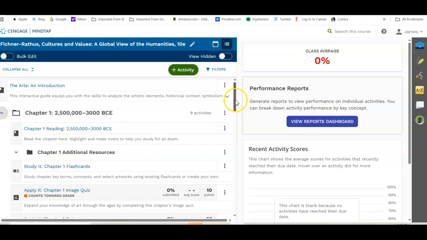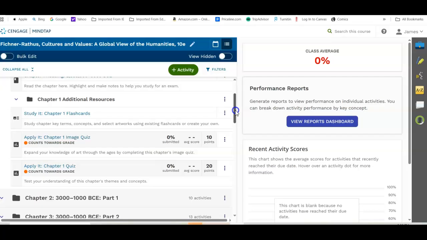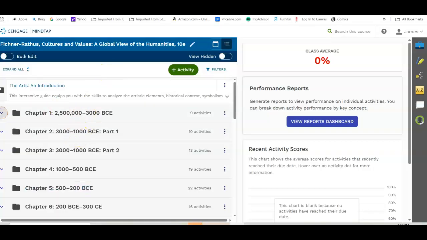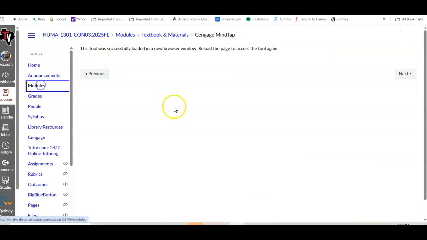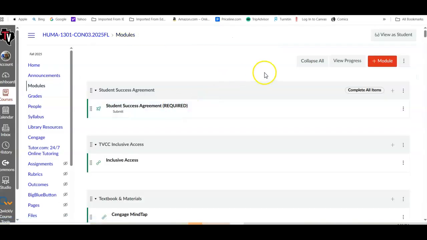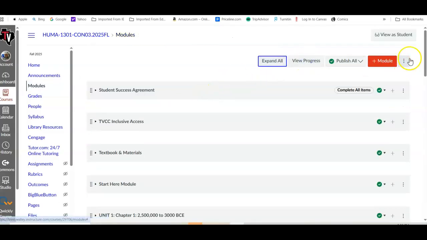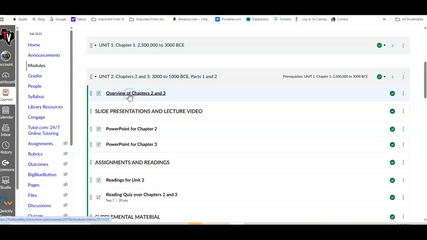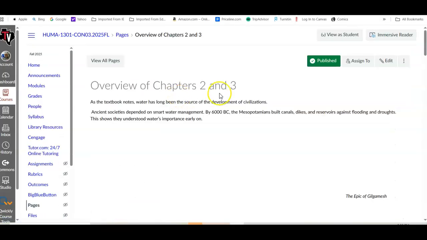And then there are also some little quizzes you can look at. These are not for grades or nothing set up for a grade. It's just additional practice if you want to do those, and you do not have to. But this is the chapter, and each of the chapters is set up in each of those ways. Again, as you go through each of the units, I'm going to collapse all of them right now. As you go through each of the units, they're all set up the same way. Unit 2, again, has an overview with details from the book or about this particular section of the book.